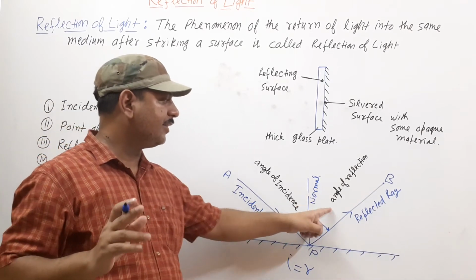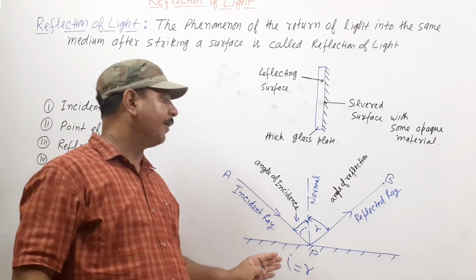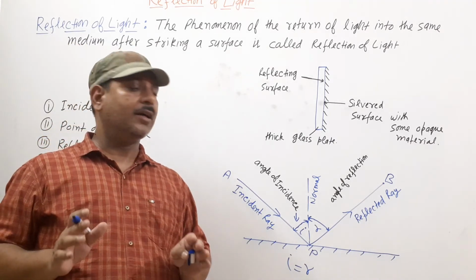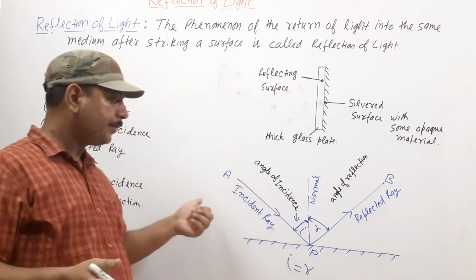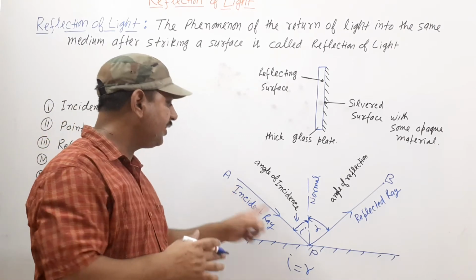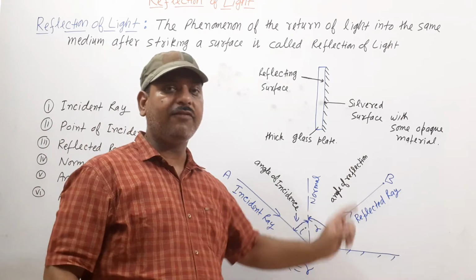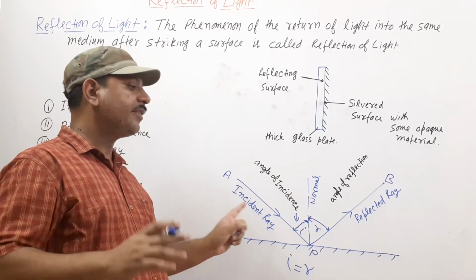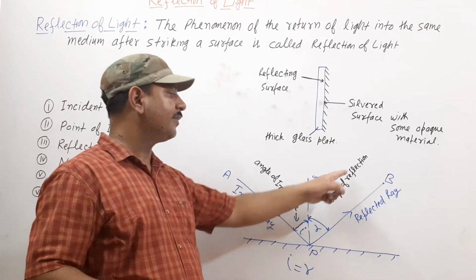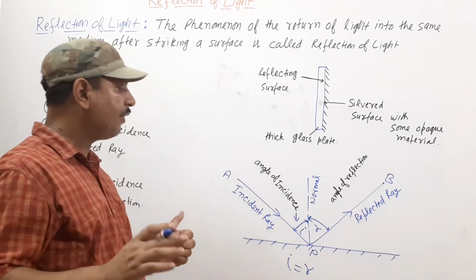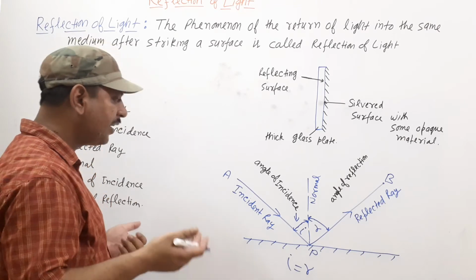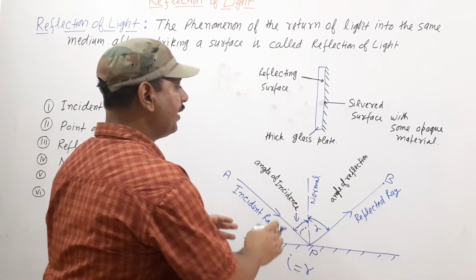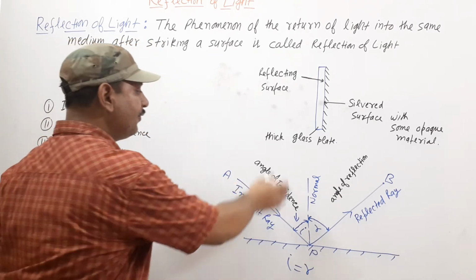Angle of incidence is equal to angle of reflection. ये आपका कौन सा law है बेटा? Second law. So there are two laws of reflection. One, incident ray, normal and reflected ray all lie in the same plane. Second, angle of incidence is equal to angle of reflection. One more thing we can say: the incident ray and reflected ray are on opposite sides of the normal.